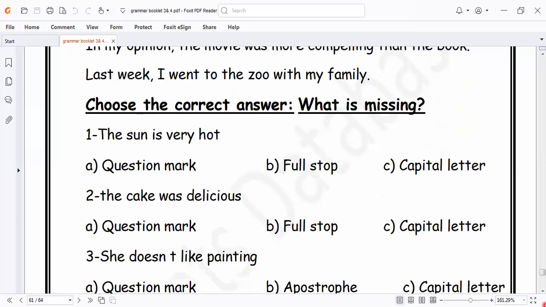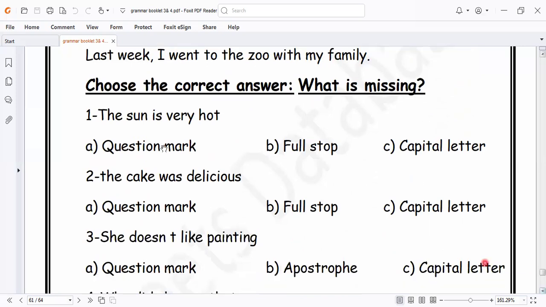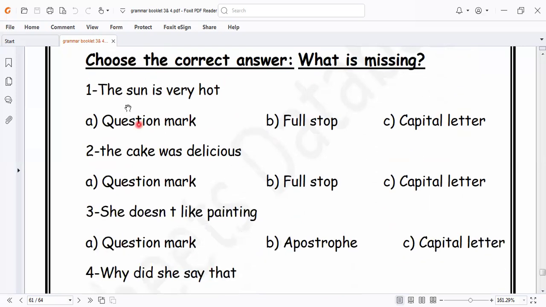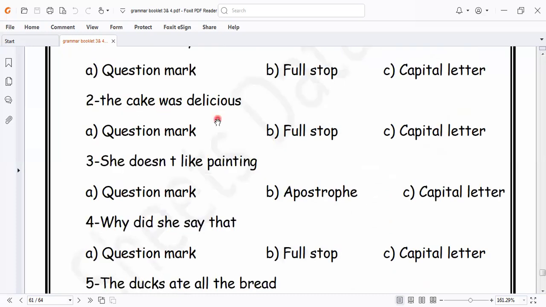Here is an exercise based on this. The sun is very hot. What can I put here? This is a statement sentence, so I put a full stop. The cake was delicious. What is wrong here? This is not written in capital letter, so I write it in capital letter.